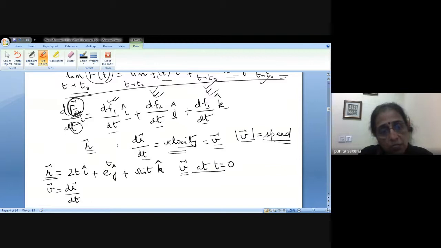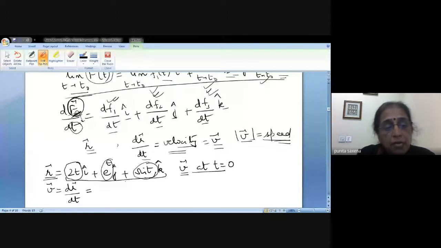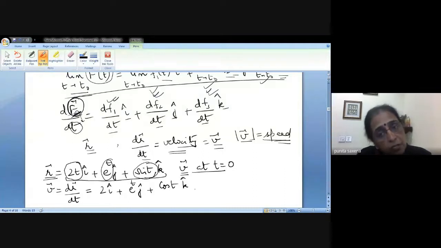So you have to differentiate the whole function with respect to time, which means differentiating the x component, the y component, and the z component separately. So this will end up as i plus e to the power t j plus cos t k. This is how I'm going to differentiate each component separately.